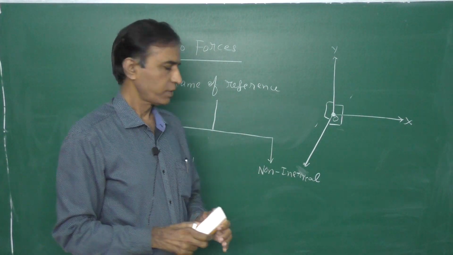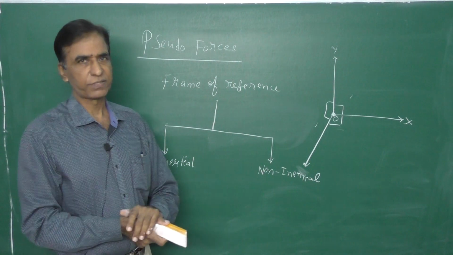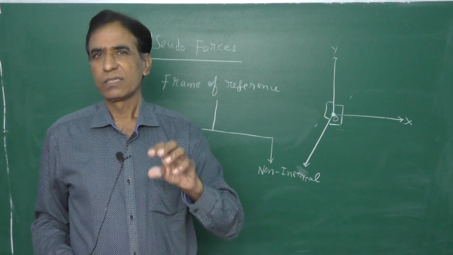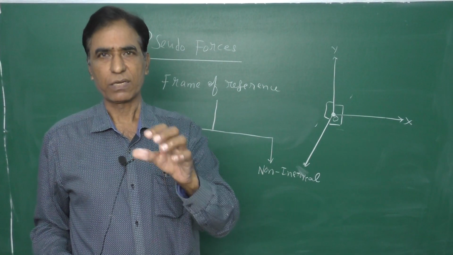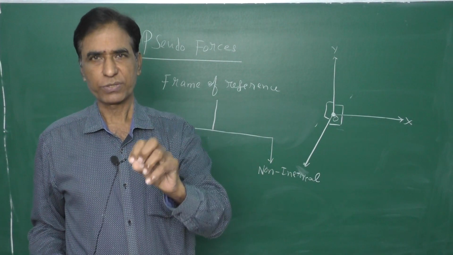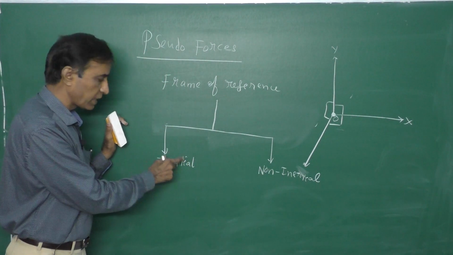So what are these? Inertial, as you know, is the character of the body that does not allow the body to change its state of rest or of uniform motion unless an external net force acts on the body. That means here Newton's laws are obeyed.